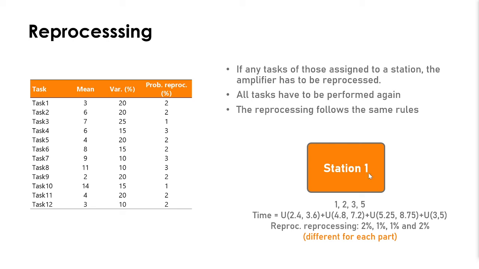And again, once we finished, we check with these probabilities if any of those has to be reperformed, in which case it would go back. It's very unlikely that it happened twice, let alone say 3 times and so on. But if that happened, which is very unlikely, we will have to get a new value for the time and so on.